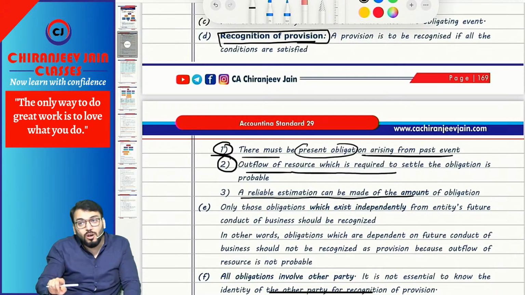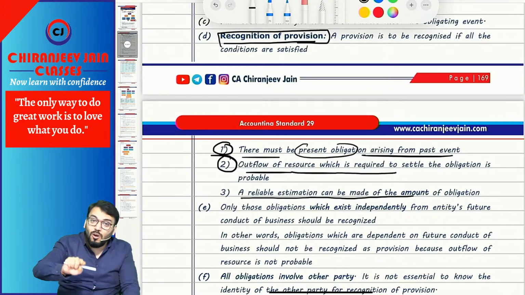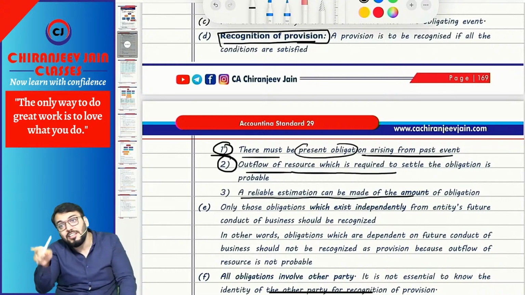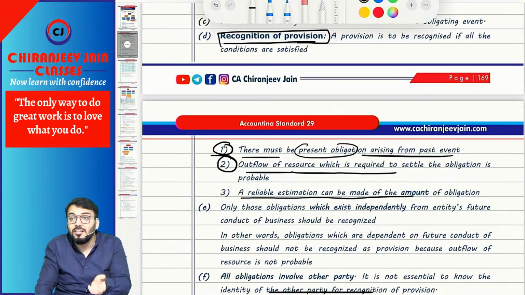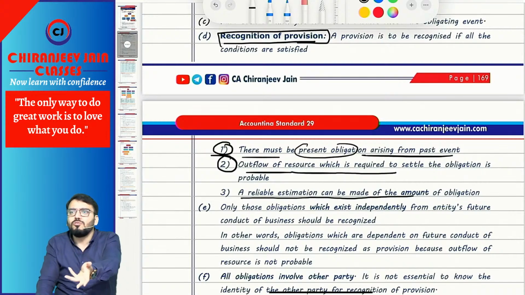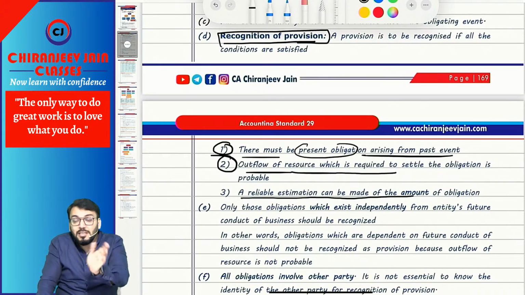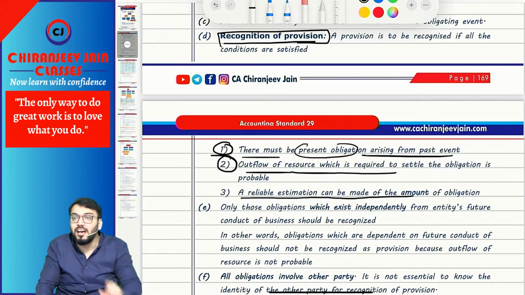Obligation probable means the chances of occurrence of that event are probable. Once the chances of occurrence are probable, then you need to find out whether you can avoid payment. If you can avoid payment, then there is no provision or no liability. But if the payment cannot be avoided, meaning the outflow is also probable, then you should recognize the provision.